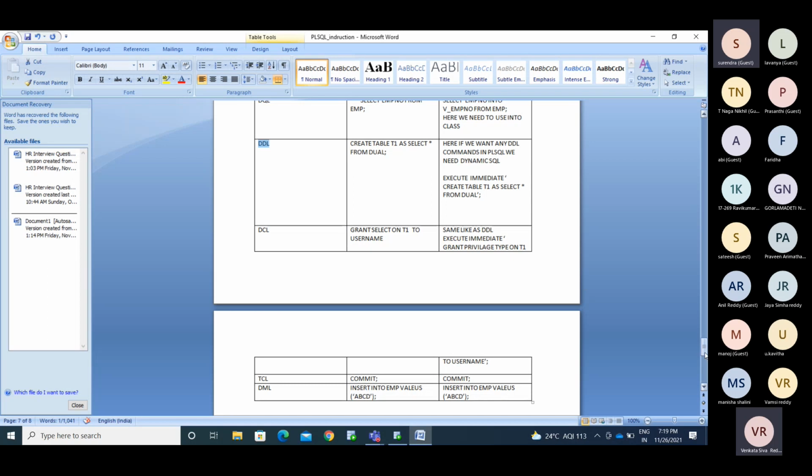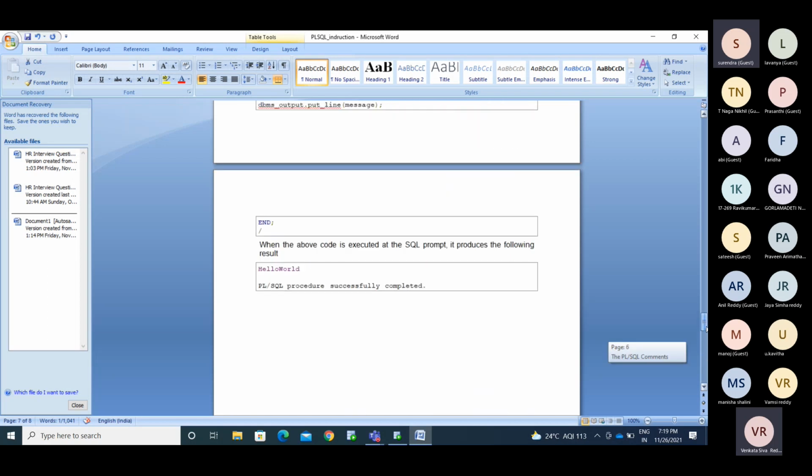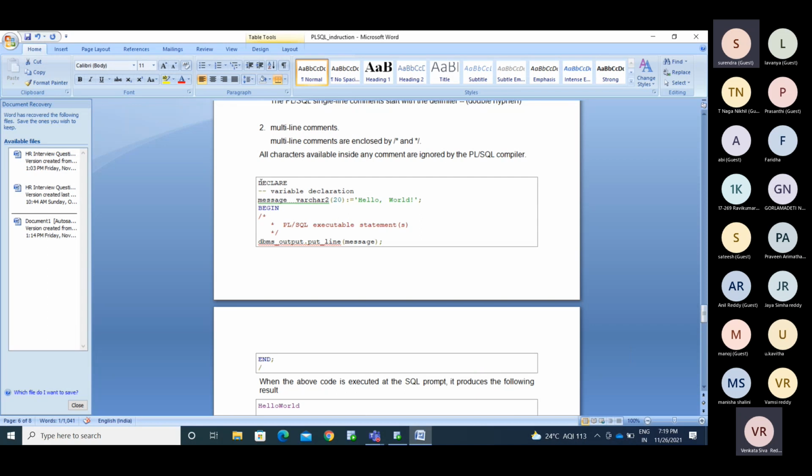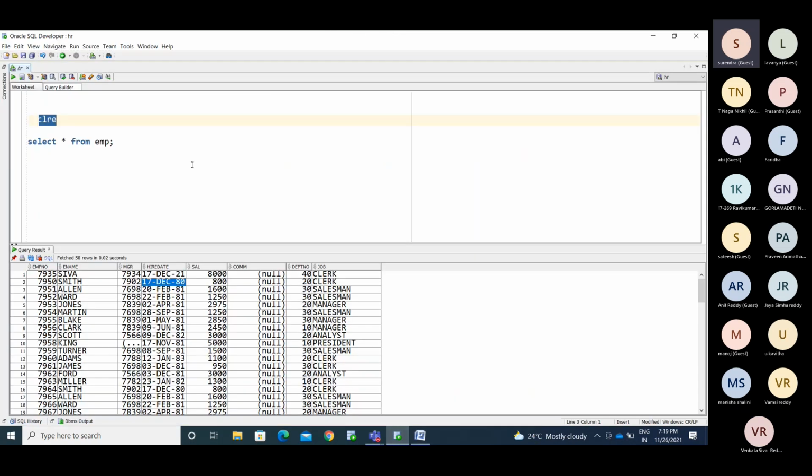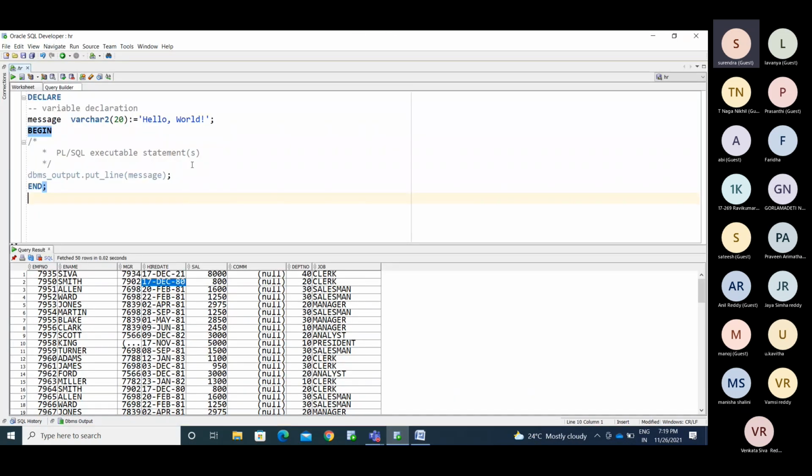Okay, we'll see the practical example. Now, variable declaration. So I'm declaring some variable. That is the data type of varchar2 of 100. Now I'm cancelling this. Now I declare the variable.